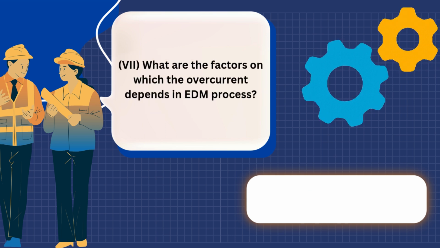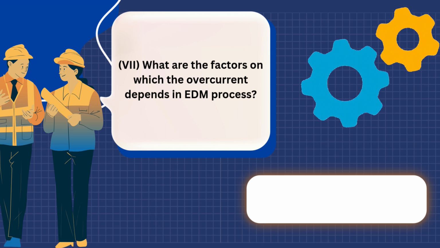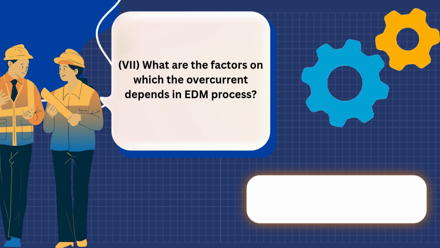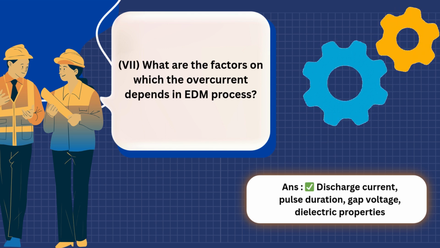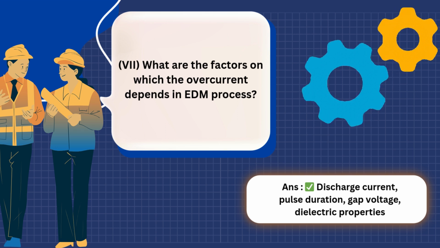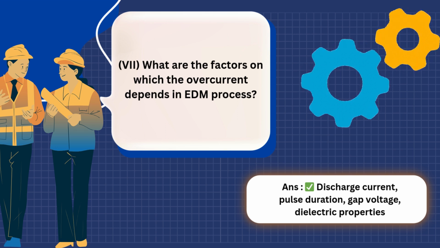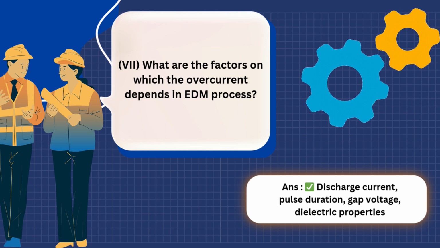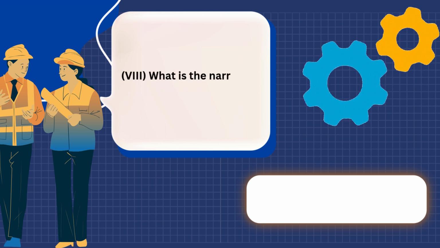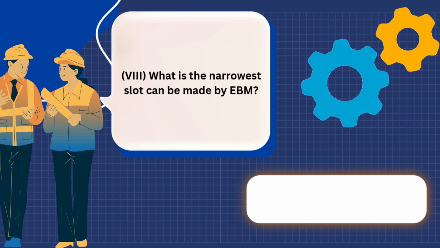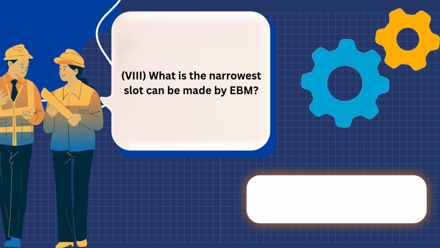7. What are the factors on which the overcut depends in EDM process? Answer: discharge current, pulse duration, gap voltage, dielectric properties. 8. What is the narrowest slot can be made by EBM? Answer: